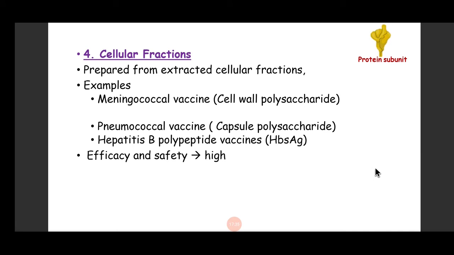Another type of vaccine is cellular fraction. It is prepared from the extracted cellular fractions of the pathogen. Examples are pneumococcus vaccine, in which we take the cell wall polysaccharide. Meningococcal vaccine, in which we take the cell wall polysaccharide. Pneumococcus vaccine, in which we take the capsular polysaccharide. And hepatitis B vaccine, in which we take the surface antigen of hepatitis B. They are again very effective and very safe. These are called cellular fraction vaccines.